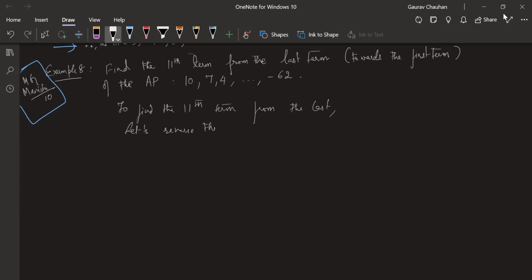Both Manisha and MG have cracked this. Even Dikshit has actually thought about this. But yeah, let's reverse the AP. So what Manisha is saying, the new AP is minus 62, comma, dot, dot, dot, comma, 4, comma, 7, comma, 10.